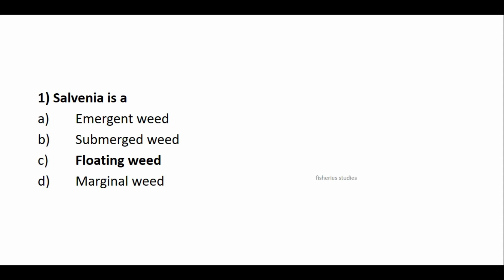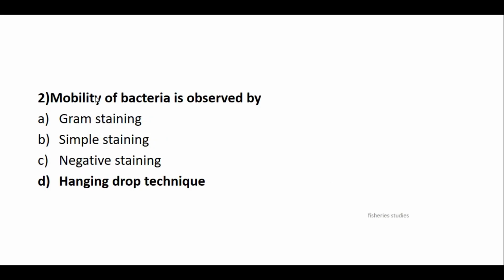Hi to all. We will see about previous year's JRF 2020 MCQs. It will be more helpful to persons preparing for exams. First question is Salvinia, answer is floating weed. Second question, mobility of a bacteria is observed by which method? It is the hanging drop technique.